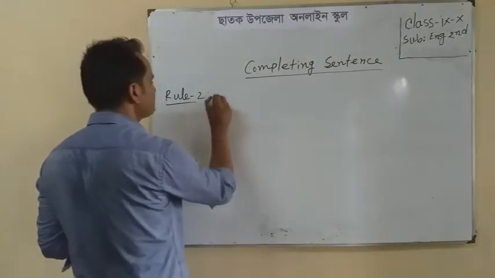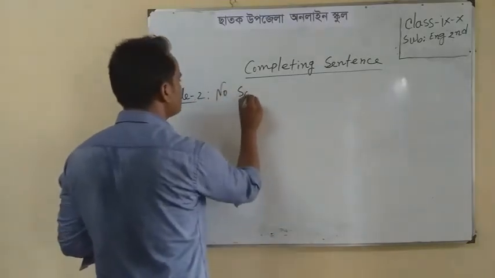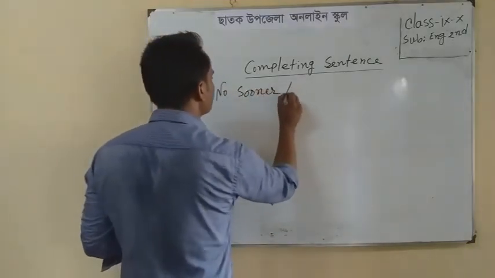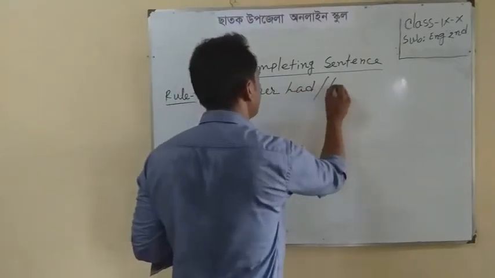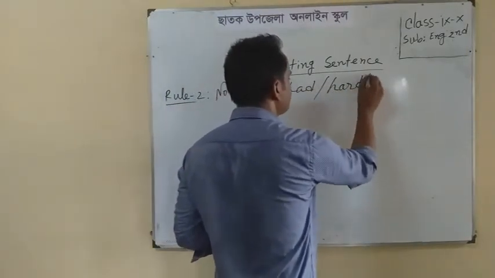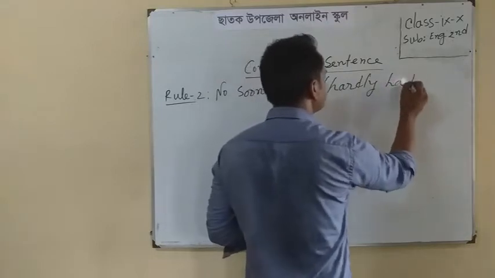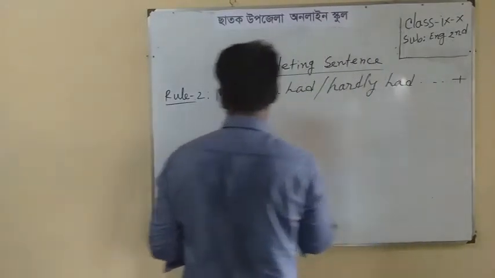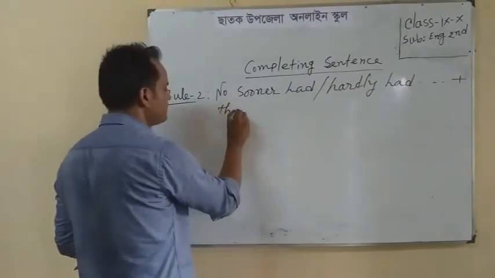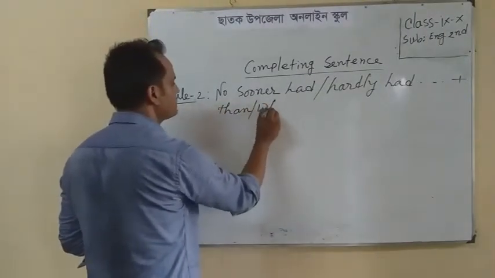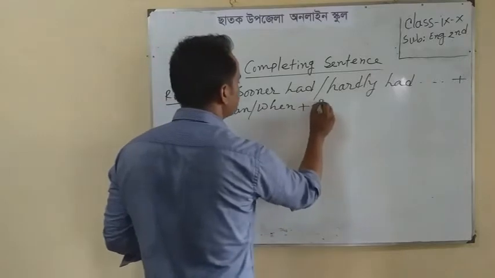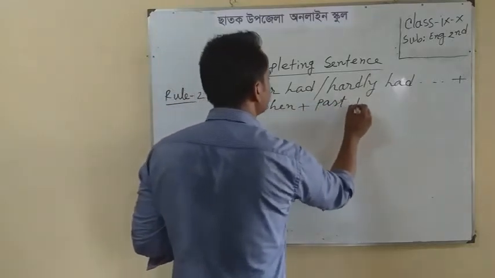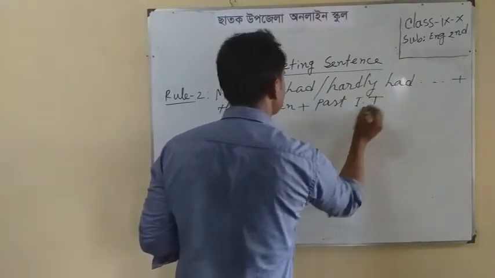Rule 2. No sooner had, hardly had, plus then or when, plus past indefinite tense.